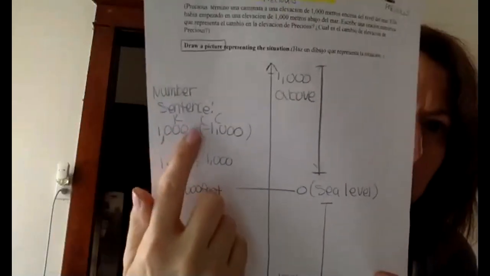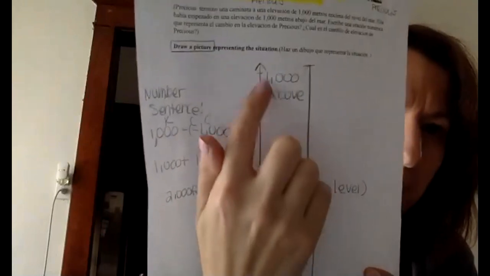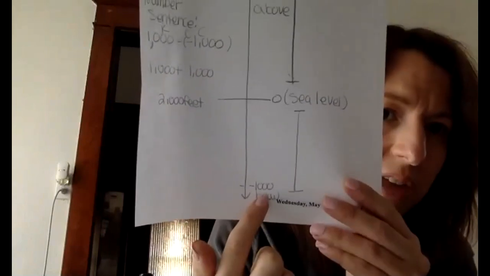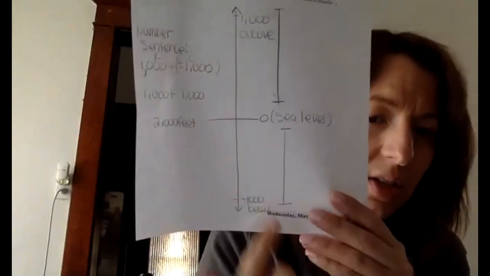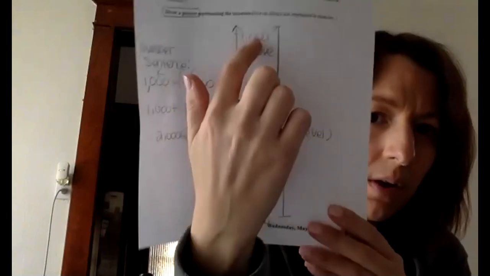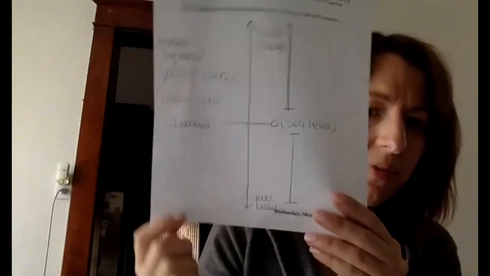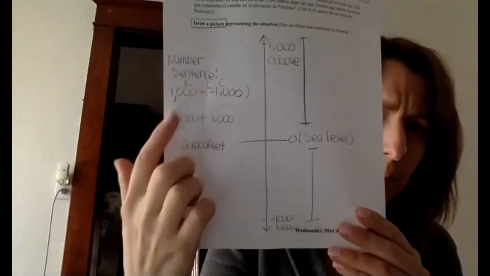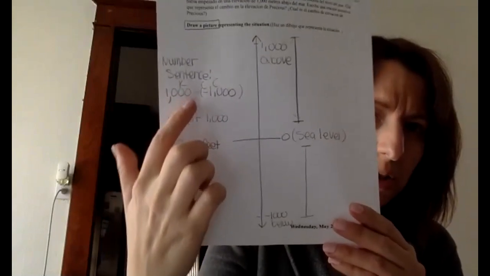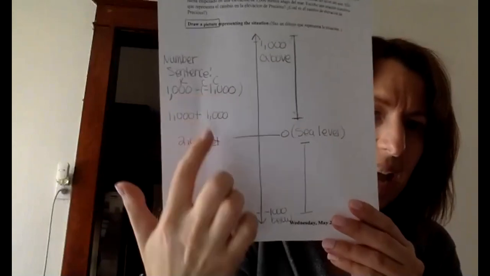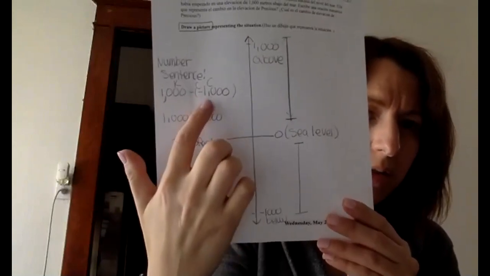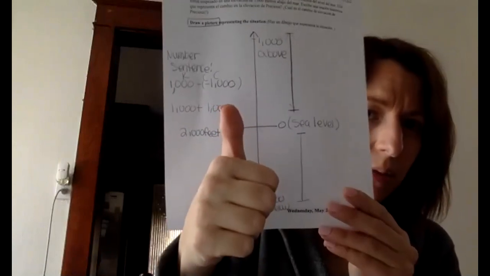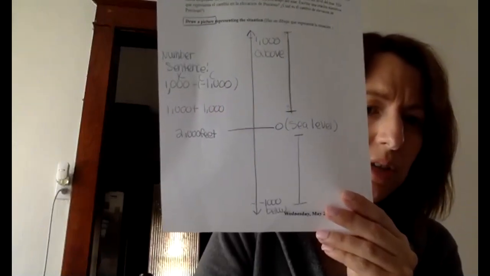1,000 minus parentheses negative 1,000, because you have to find the distance from 0 to 1,000, which is 1,000. Then from 0 to another 1,000, negative 1,000, is another 1,000. You add them up from here to here, it's going to be 2,000 feet. So that's the answer. Using keep the first, change the subtraction to addition, and then do the additive inverse of a negative 1,000, which is positive 1,000. Yes? Everyone with me? Give me a thumbs up on the screen if you're with me.